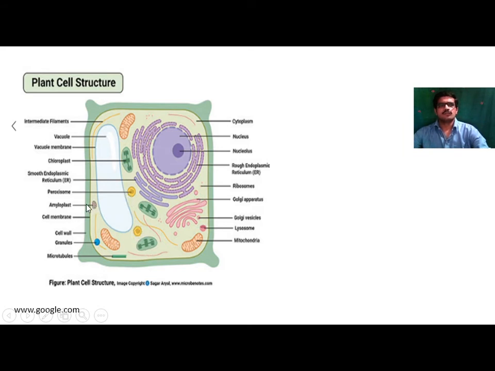This is amyloplast. These are the small bodies. Then microtubules are also present. In case of plant cell, vacuoles are present. Vacuole plays an important role in the exchange of gases. So in case of plant cell, vacuoles are large in size. In case of animal cell, vacuoles are generally absent, or if present, it is in reduced form. So this is about structural cell organization of plant cell.